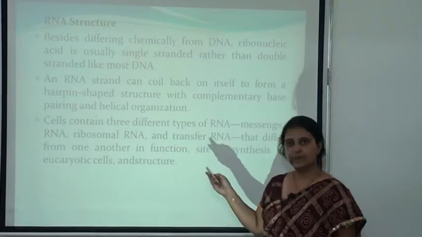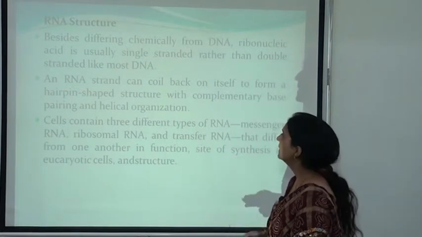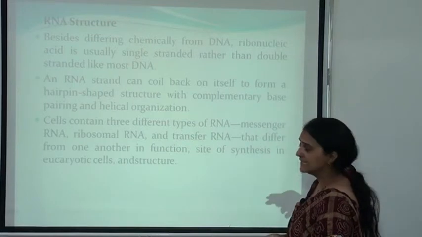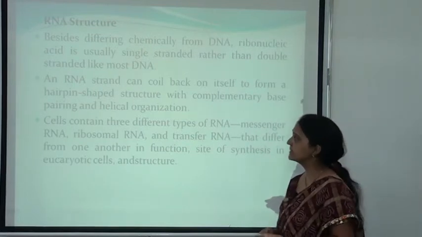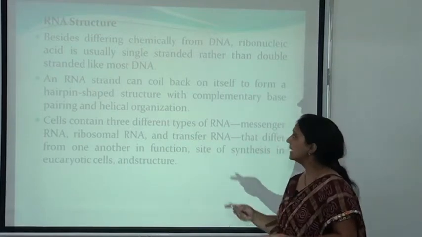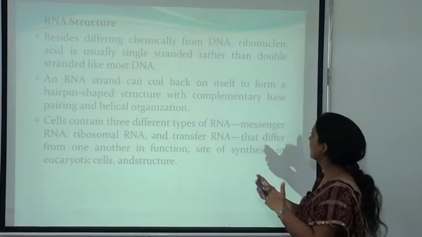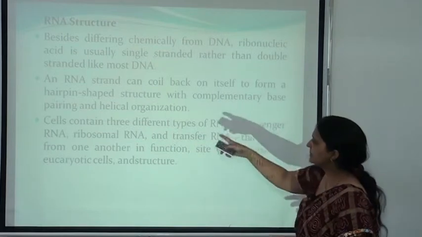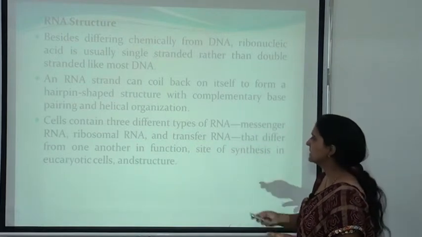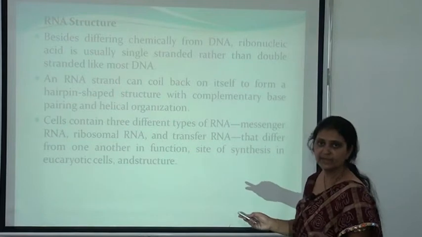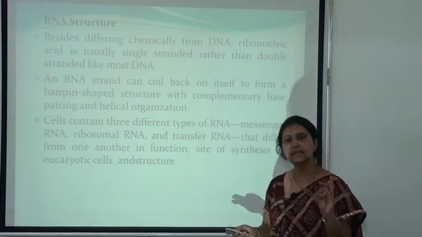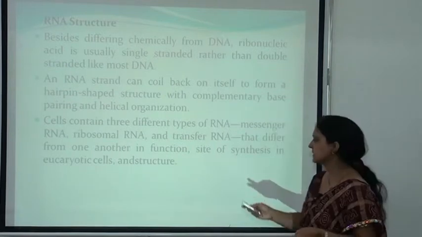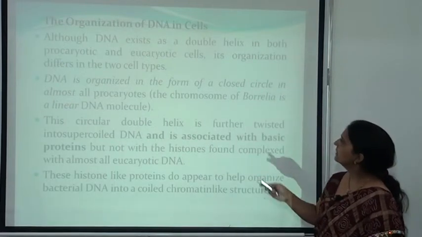Now the structure of RNA. We will not study the structure of RNA in detail. Besides differing chemically from DNA, ribonucleic acid is usually single stranded rather than double stranded like most DNA. In RNA, a strand can coil back on itself to form a hairpin-shaped structure with complementary base pairing and helical organization. Cells contain three different types of RNA. One is mRNA, the messenger RNA, another is tRNA, the transfer RNA, and the third is rRNA, the ribosomal RNA.